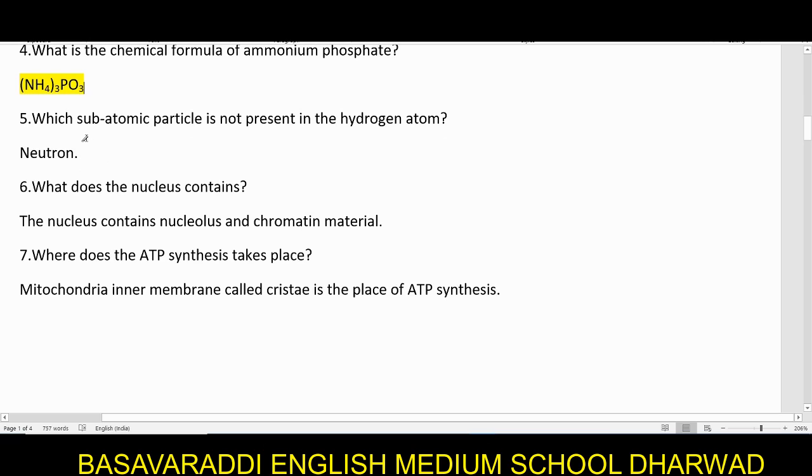Which subatomic particle is not present in the hydrogen atom? Usually in an atom there are subdivisions: the electrons, the protons and the neutrons. The protons and neutrons together form the nucleus of an atom. But when we are talking about the hydrogen atom, it has only one proton and one electron because they have to be balanced. So the subatomic particle which is not present in the hydrogen atom is the neutron.